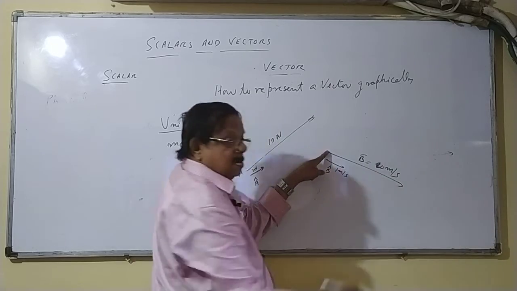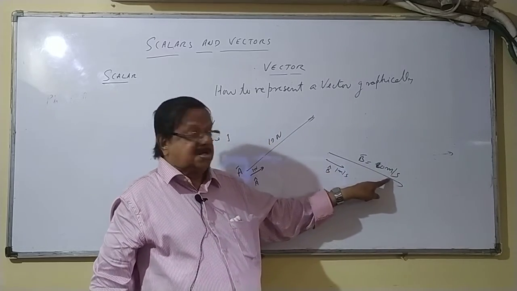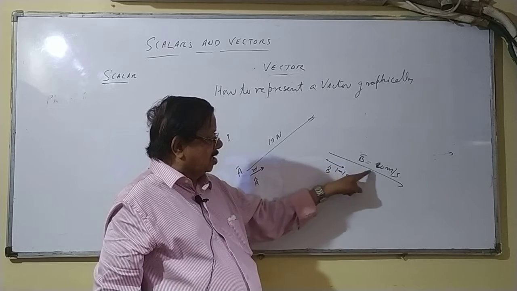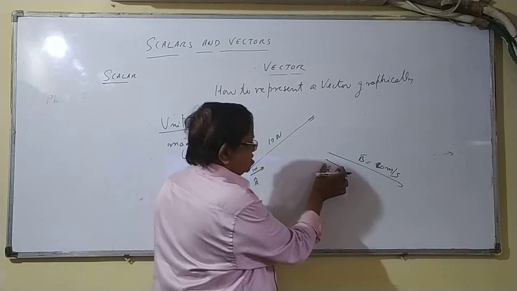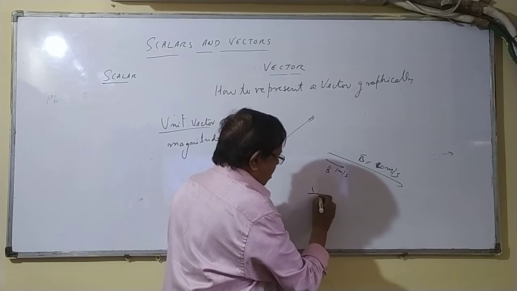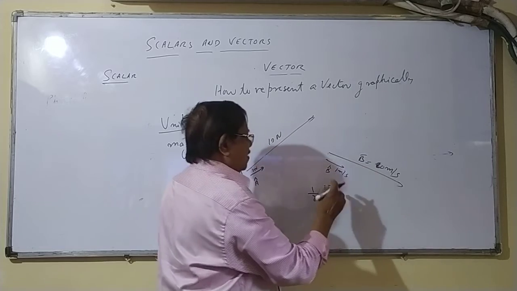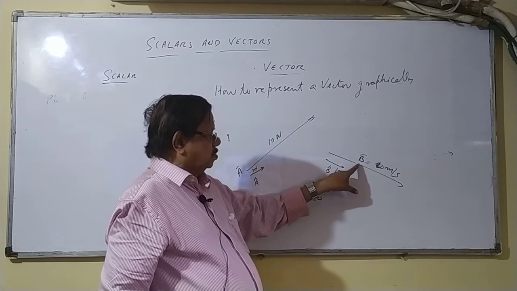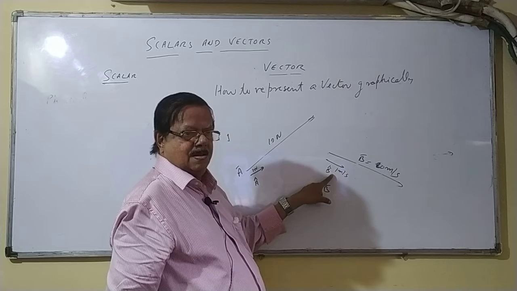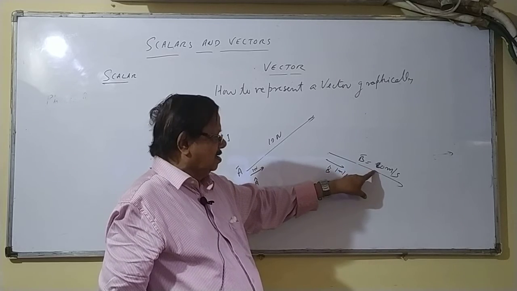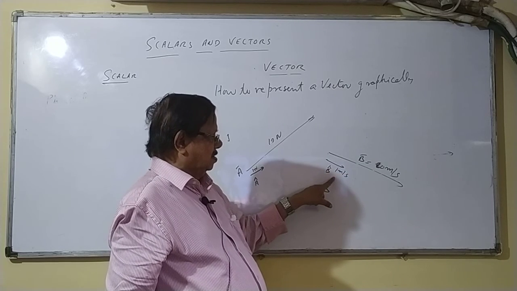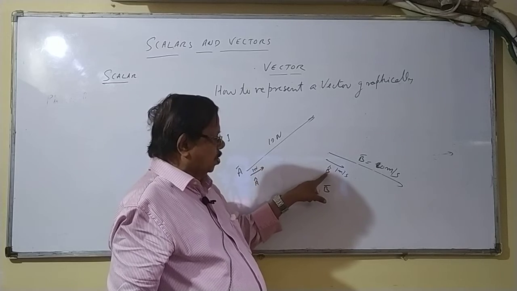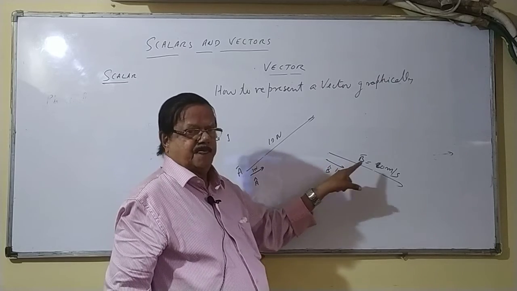If you divide it by the magnitude of B, you will get this. The direction will be the same, and its size will be 1/20th of B vector. If you divide the B vector by 20, we get this. This is 20 meter per second. This is 1 meter per second. So this represents the unit vector in the direction of B.